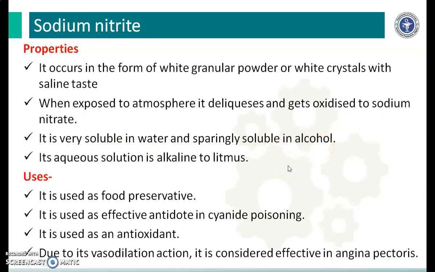Its aqueous solution is alkaline to litmus. The uses are: it is used as a food preservative. It is an effective antidote in cyanide poisoning. It is used as an antioxidant, and due to its vasodilation action, it is considered effective in treatment of angina pectoris.